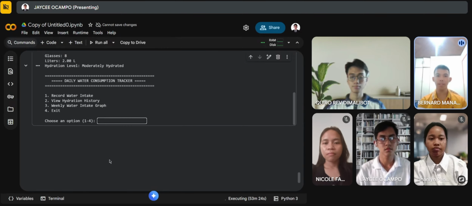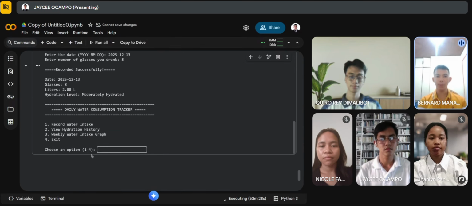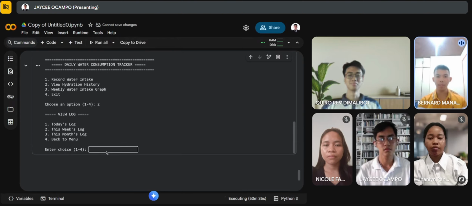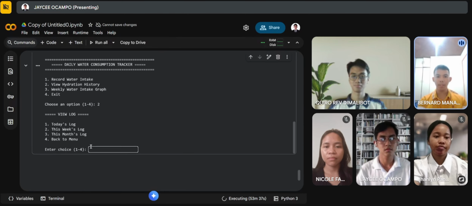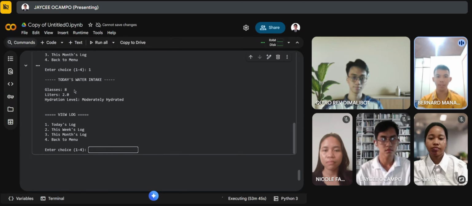As for the second choice, it allows the user to view his or her log or history record. After choosing 2, the system will immediately ask the user what date they would like to view, such as today's intake, which it will show as long as the user has already given today's intake.